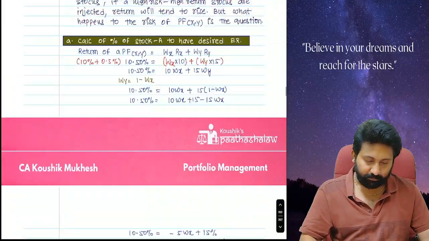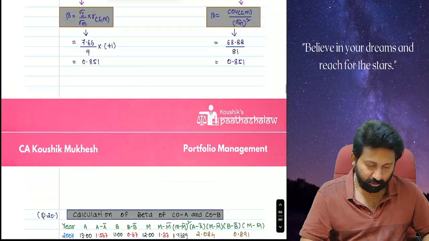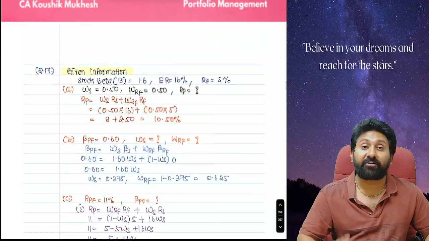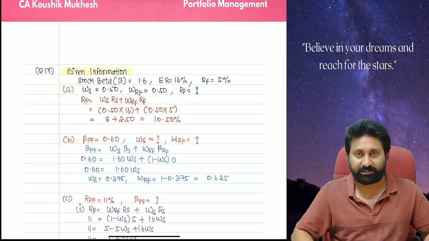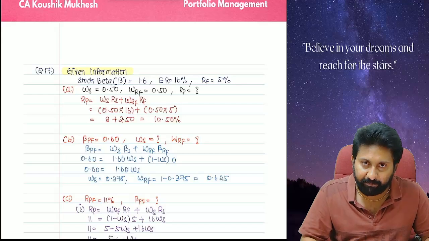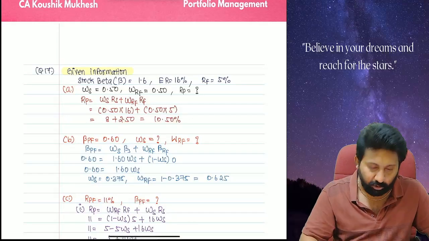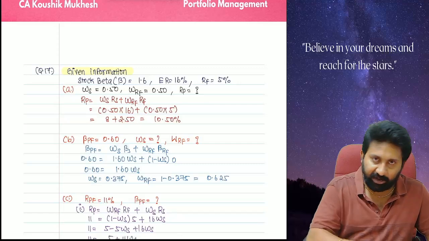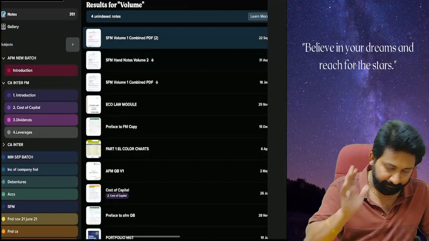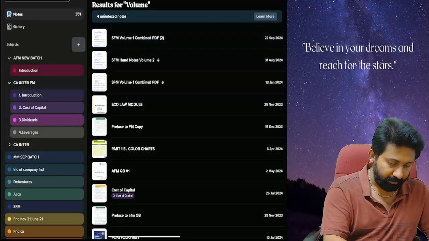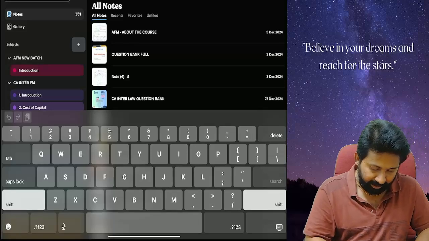It is chapters here. So this is what I wanted to tell. First, what we are going to do in a regular batch. In any kind of regular batch, we are going to first cover the hand notes. This is the hand notes coverage that we are going to make. Next. Now you can see the question bank.